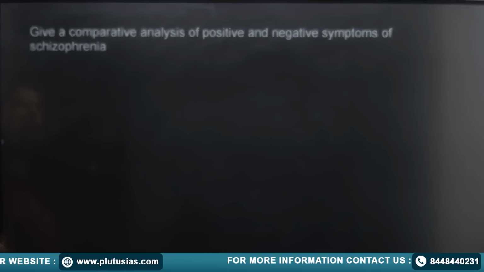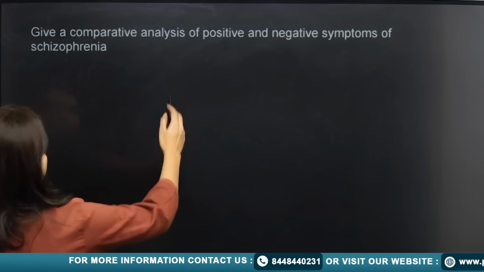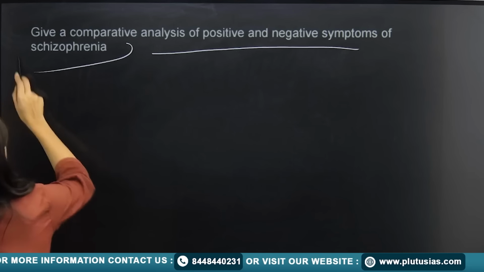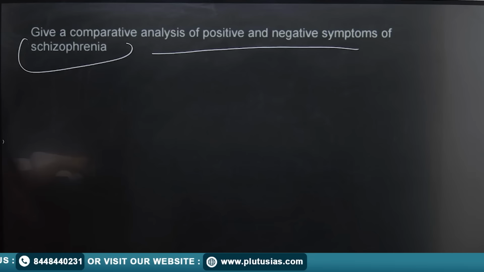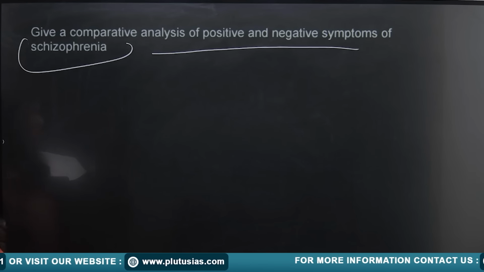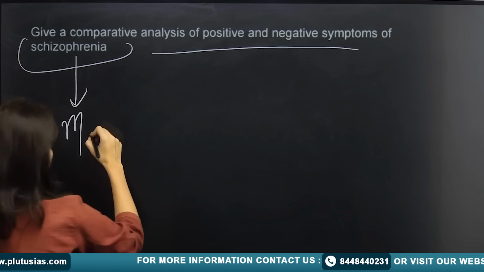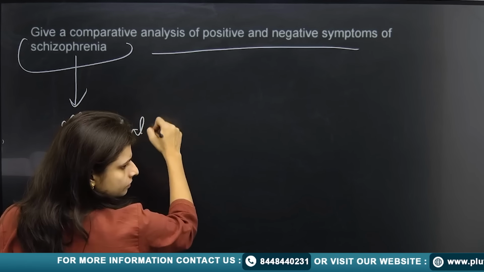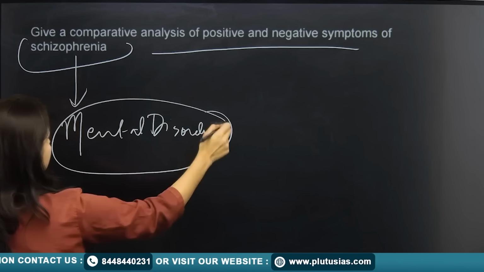Next is give a comparative analysis of positive and negative symptoms of schizophrenia. Now, what you need to do here is you should know about schizophrenia. So, schizophrenia is what? A kind of mental disorder.